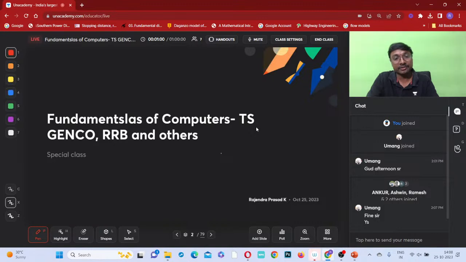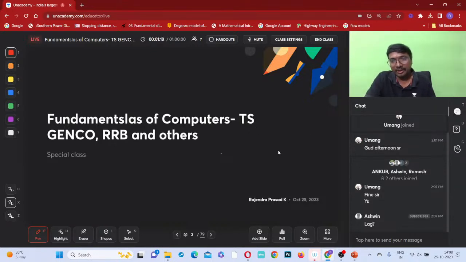So now coming to the fundamentals of computers. This is required for many examinations, right? RRB exam, Telangana State GENCO exam, and like that many examinations are there. In many examinations they are asking for these computer basics.